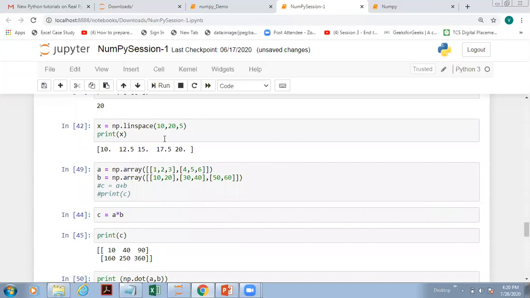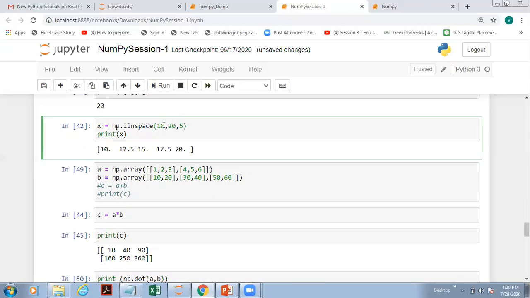Okay, now there is another method that is called the linspace method. What is the linspace method? Suppose I have a range given. Like on a scale, we have a particular bracket. So we are having a bracket of 10 and 20. We have seen the range method and the arange method to generate numbers. How is the range or arange method working? It is generating the numbers from 0 to some value, giving me the set of numbers.